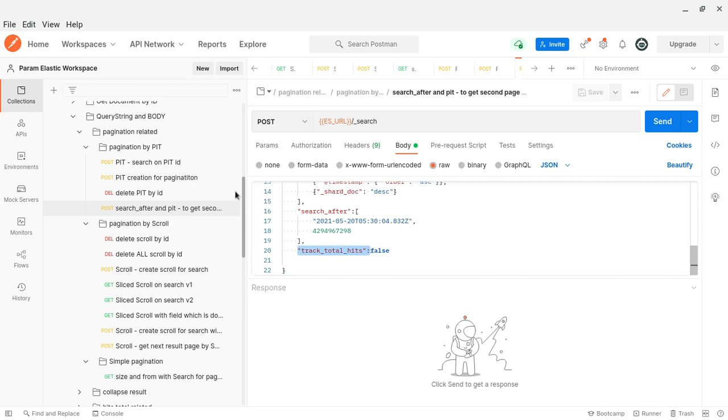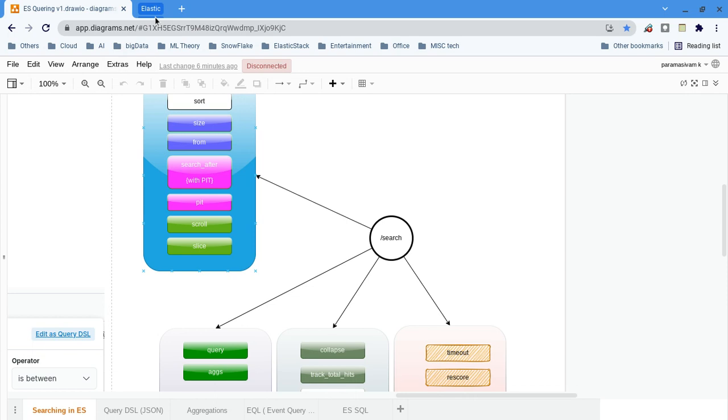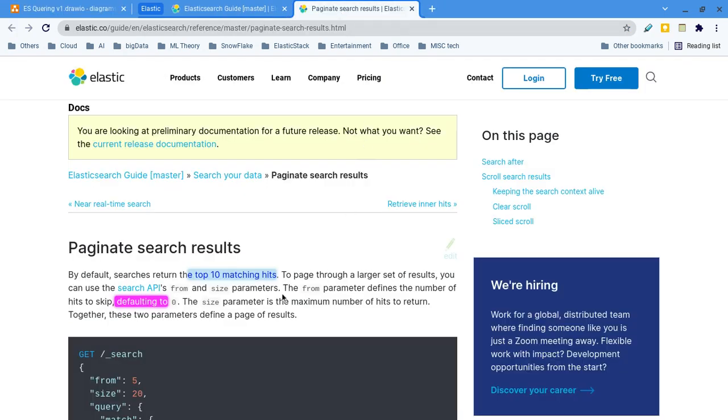So using the PIT, you give the query and you get the PIT ID, that is a separate PIT API. Then for further searches, you use the PIT ID and send how many records you want. Since it retains the search context, it is really fast. But some restrictions are there, so you can refer to those restrictions here.